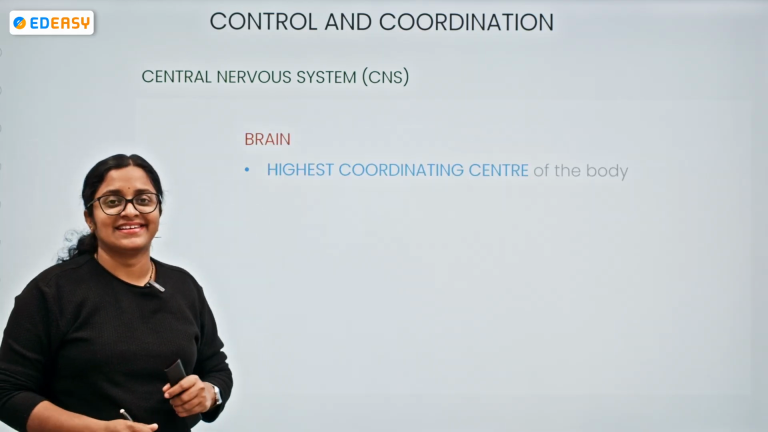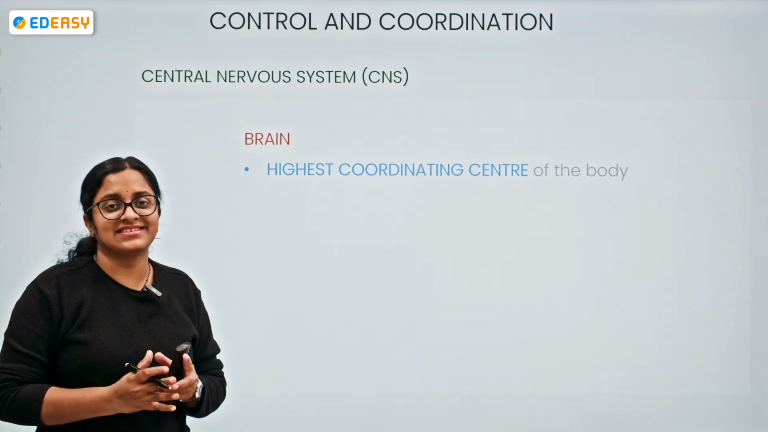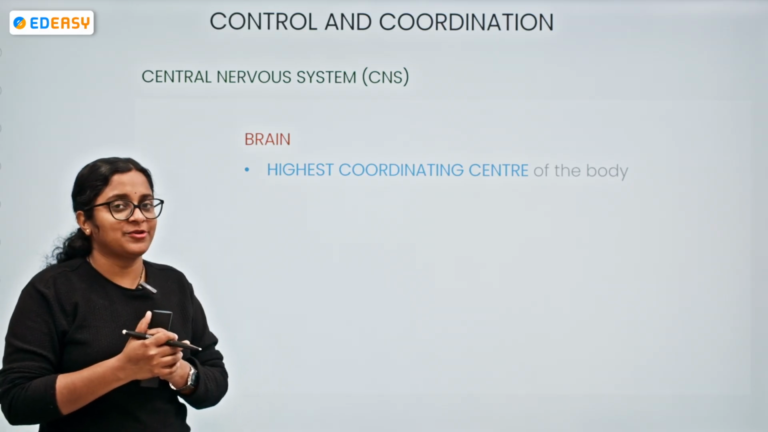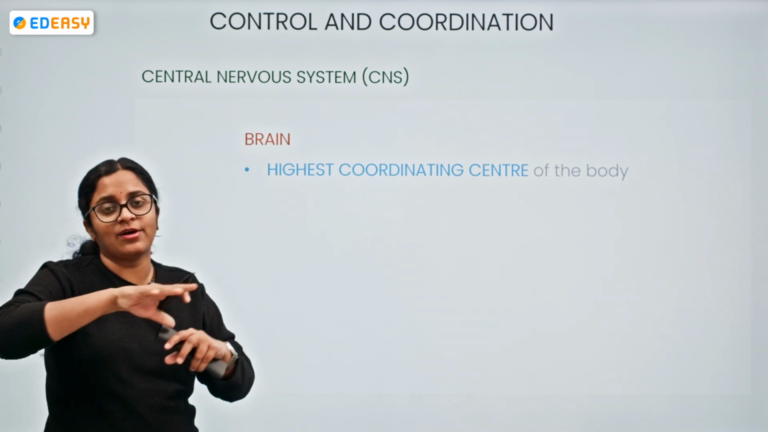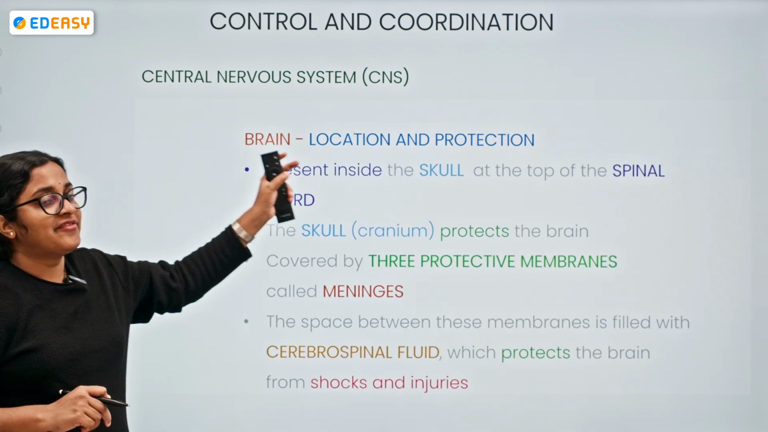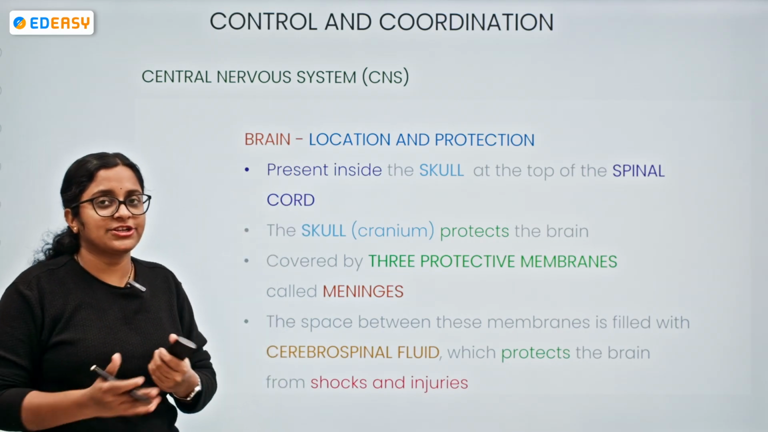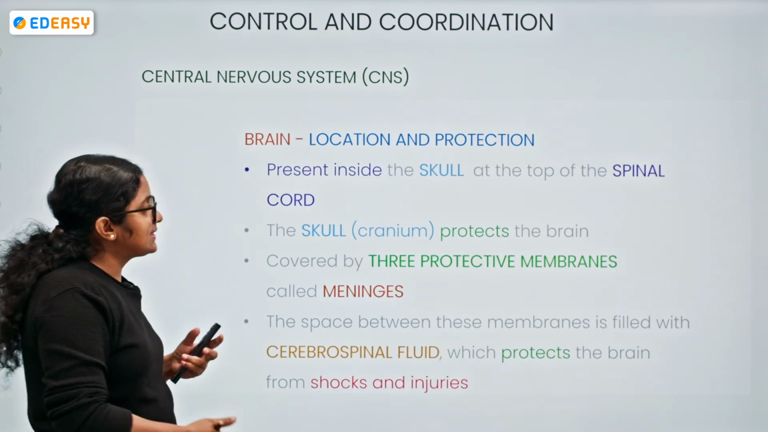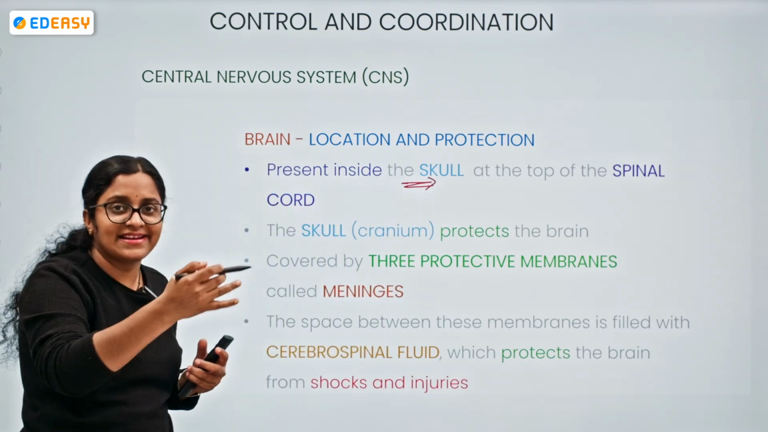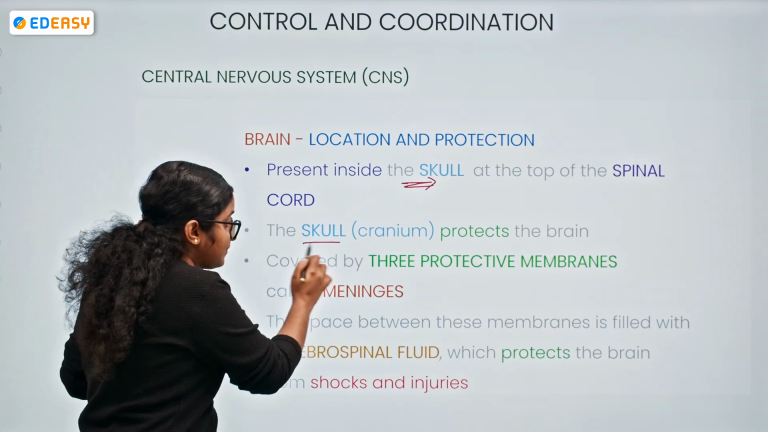The brain is considered the highest coordinating center, the master of coordination, because it controls all the activities. Where is the brain located? As we have seen earlier, what is the location and protection? Once again, let's see the point. Inside the skull, at the top of the spinal cord. So the skull is protecting the brain, the first thing protecting it.